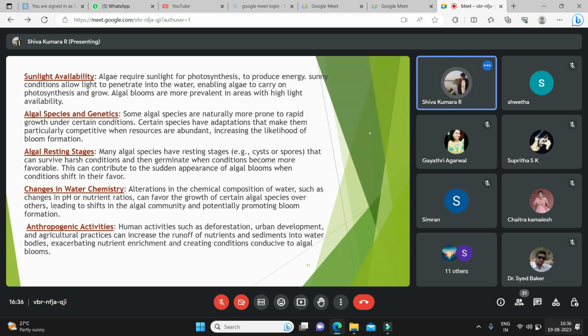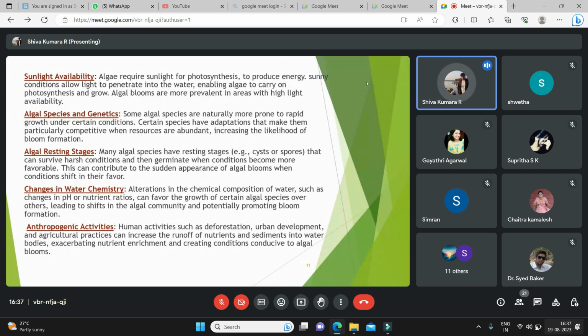Algal resting stages. In some water bodies, the algae will not be visible all the time, but whenever there is a favorable condition, they will appear suddenly, and the favorable condition supports their growth and huge contribution to their population.